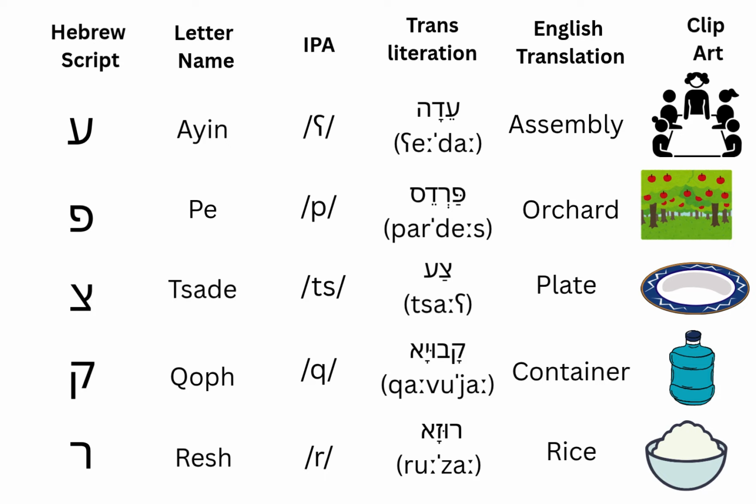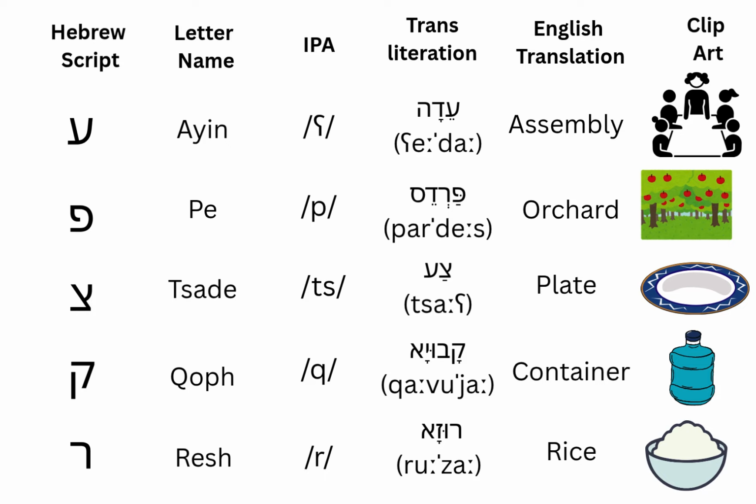The next is Pe. It gives P sound, like in the word Pardes, which is an orchard. The next is Tzade. It gives Ts sound, like in the word tsa, which means plate. The next is qaf. It is guttural form of q, like in the word qawiya, which means container.